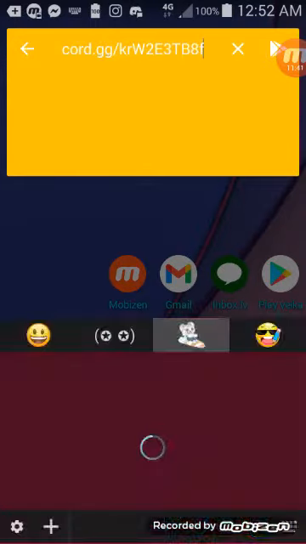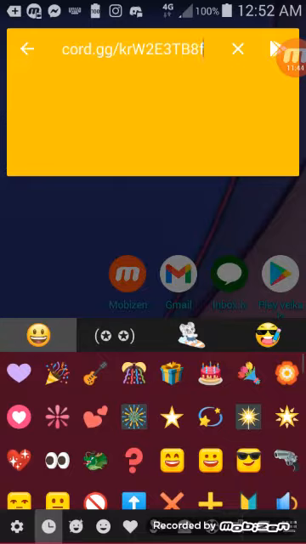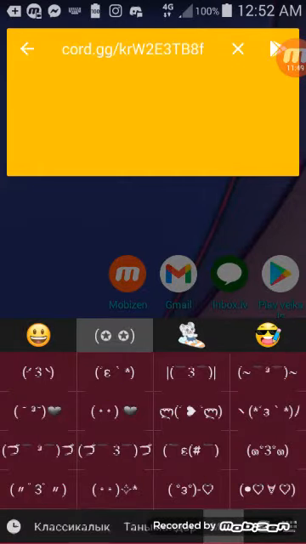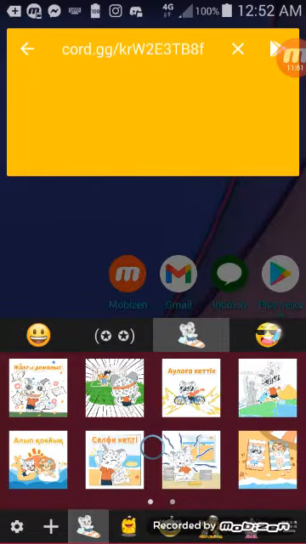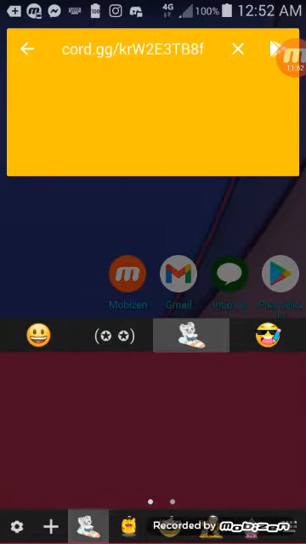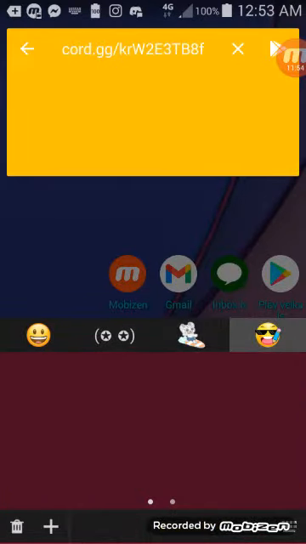And if you access the emojis here, you have quite a lot of options. Like this is the emojis, then there are these text emojis right here, then there are the downloaded ones and your own created ones. But there is more.